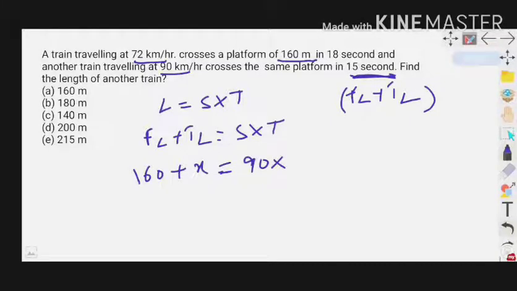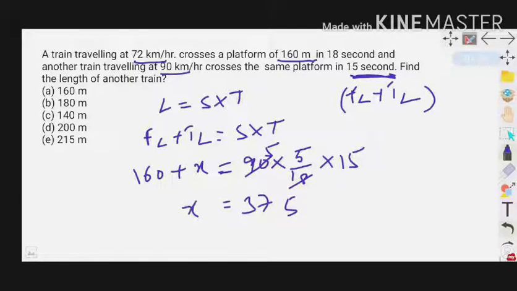When we convert kilometers per hour into meters per second, we multiply by 5 by 18. I hope that everyone knows why we multiply by 5 by 18. And coming to the time, it is equal to 15 seconds. 18 5s, 5 into 5, 25 into 15. What is the value of 25 into 15? 15 5s are 75, 15 2s are 30, 30 plus 7, 375.